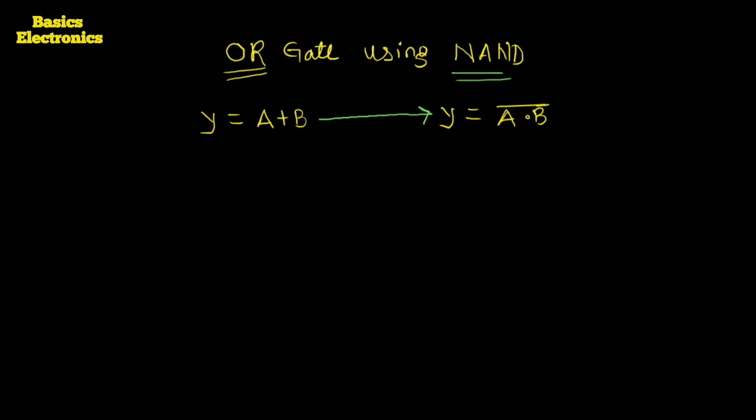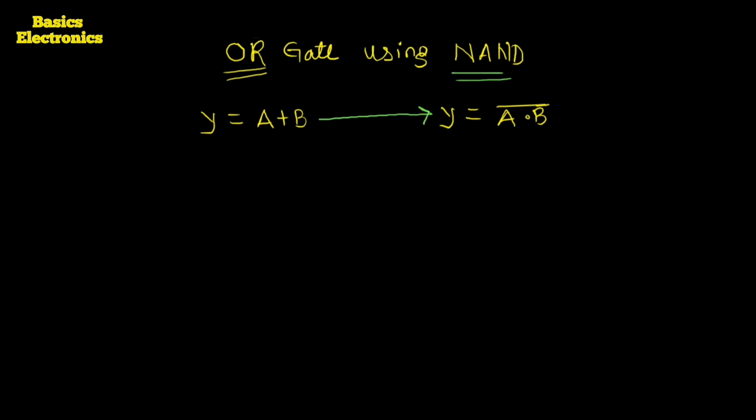If you have not seen it, then go to the I button, the card button, and there you get the video about De Morgan's theorem. So what is De Morgan's theorem? The two theorems we had seen, the first theorem and the second theorem.